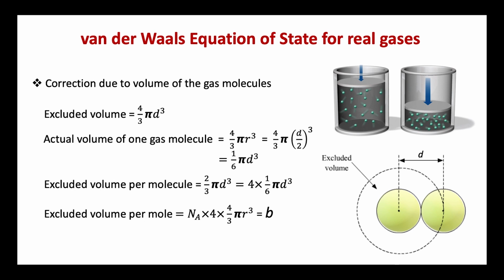That means it is 4 times the actual volume of a gas molecule. The excluded volume per mole of the gas would then be N_A times 4 times 4/3 πr³, where N_A is Avogadro's number, and this can be taken as equal to the correction factor b.